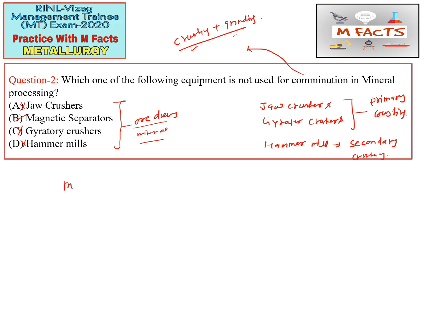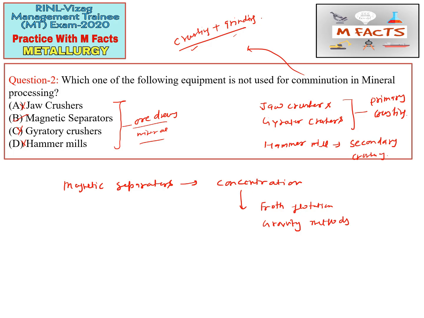B is magnetic separator. So what is a magnetic separator, and in which process is it used? For mineral processing we use a magnetic separator for the concentration process. What are the other concentration processes? Other concentration processes are froth flotation, gravity methods, which you must have heard about, and also electrostatic separator. These are the processes used for concentration. This process is not used for comminution. So option B is correct for this question.